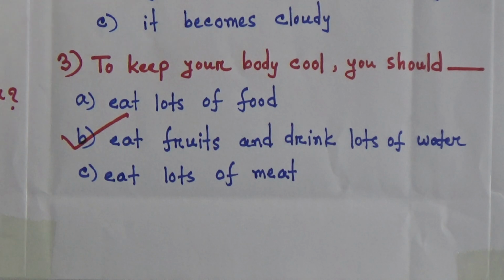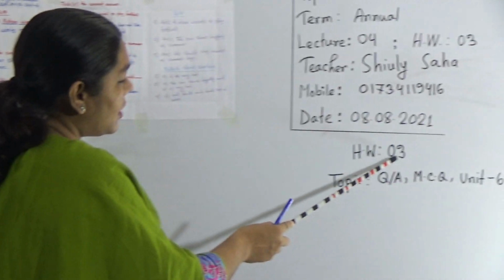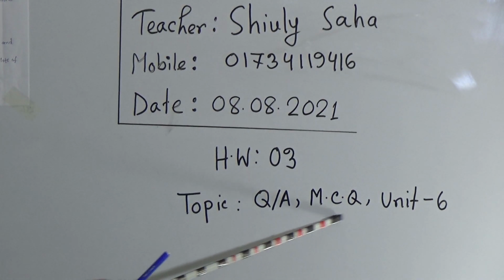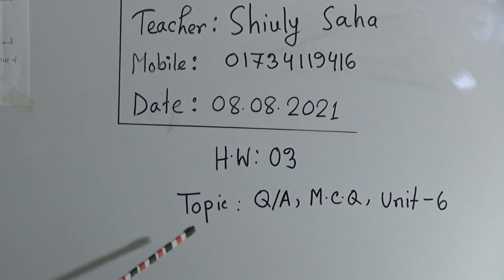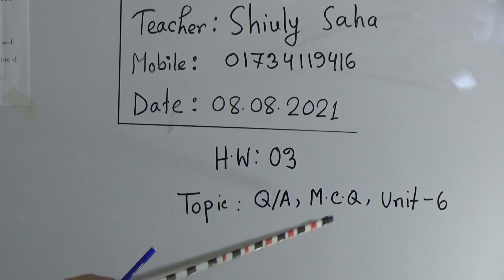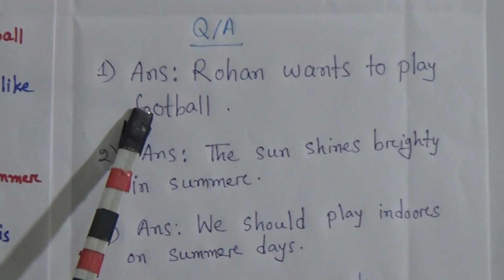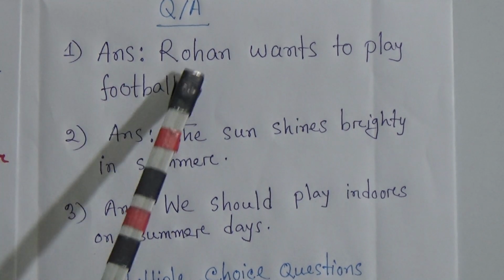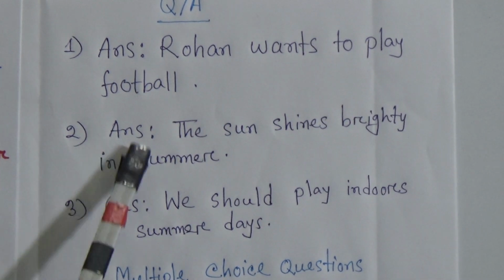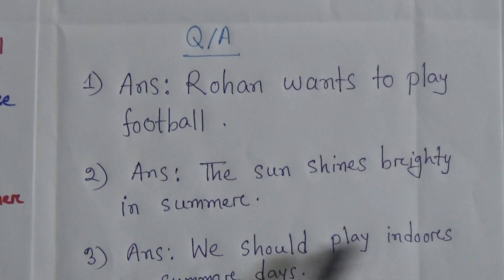So student, hope you have understood our today's topic. This is your SW number 3, topic question answer and M.C.Q. questions from Unit 6. When you write the question answers and M.C.Q., multiple choice questions, on your answer script and homework copy, you should follow these rules. You have to write only the answer like this. Answer number 1: Rohan wants to play football. Number 2: The sun shines brightly in summer. Number 3: We should play indoors on summer days.